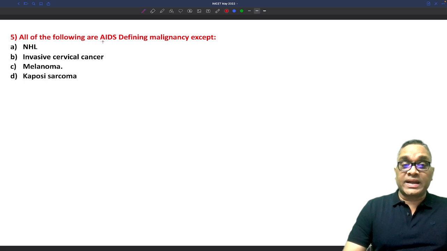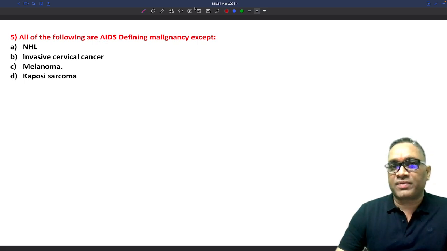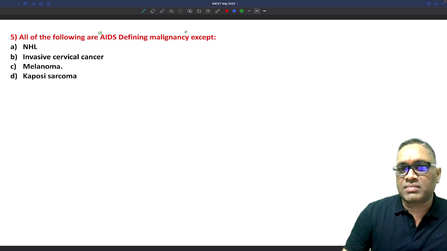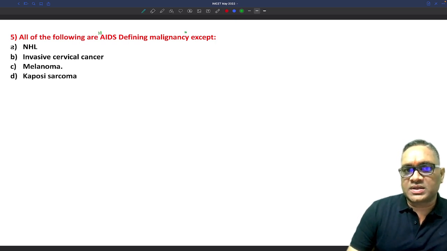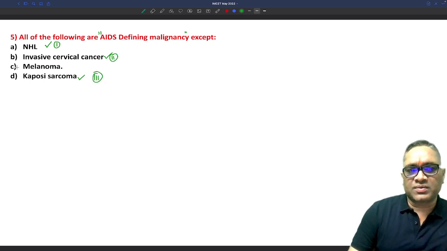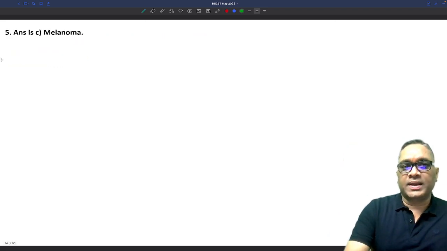All of the following are AIDS defining malignancies except. This is a repeat question of AIIMS and many times I have discussed it in my lecture also, right? So AIDS defining malignancies are, remember, NHL, invasive cervical cancer and Kaposi sarcoma. These are the three malignancies which are AIDS defining, right? Whatever is remaining is not AIDS defining. So the answer should be melanoma, right?